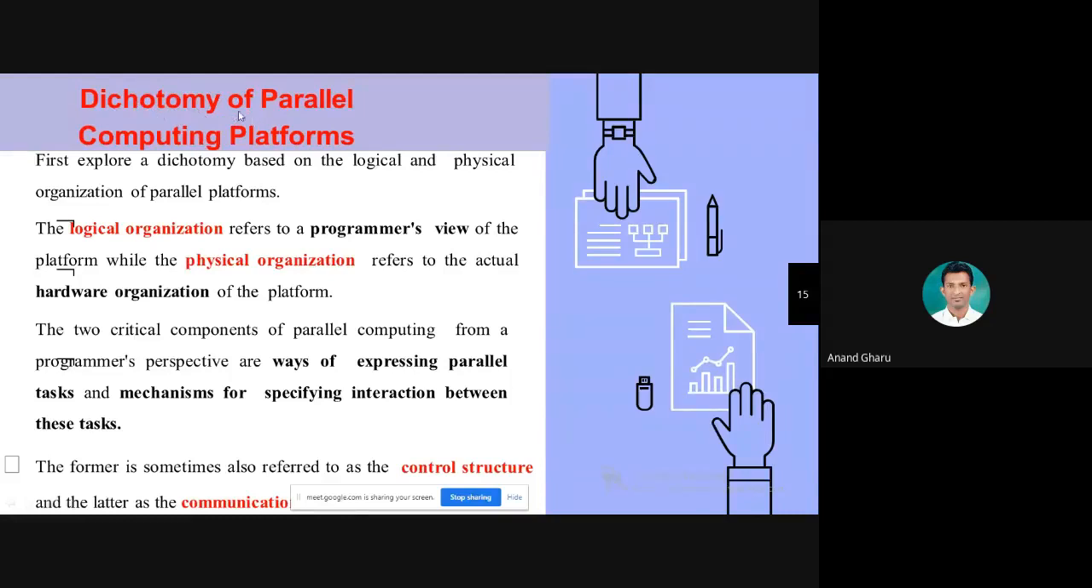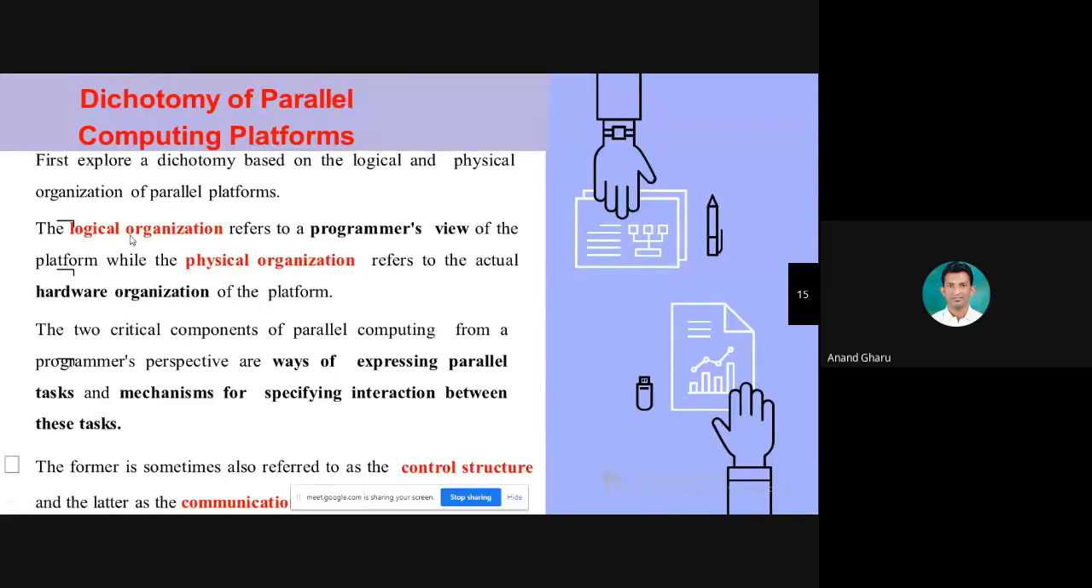Okay, so dichotomy of parallel computing platform. Now here you can see dichotomy of parallel computing platform is divided into two parts. First is the logical and second one is the physical organization of parallel platform. In the last slide, I have already explained the logical and physical organization. Logical organization means it can be a software, or it can be a scripting, or it can be a programming language.